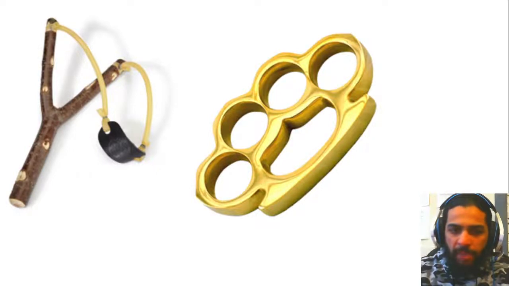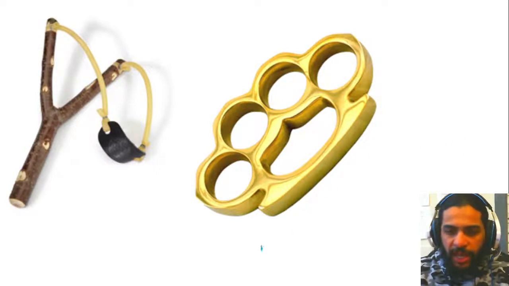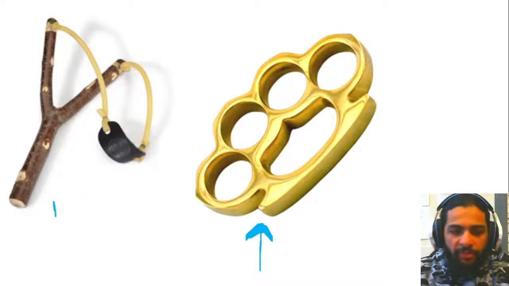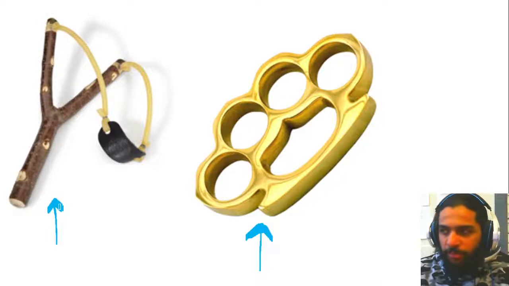And I will not say much about this slide here. You guys may be already able to guess what's going to happen here. We have brass knuckles. You may remember these from earlier in the book, all the way back to chapter 2. And we also have a slingshot. Again, maybe you remember these items all the way back from chapter 2. So I don't want to say too much. I want you to read this and enjoy it for yourself.